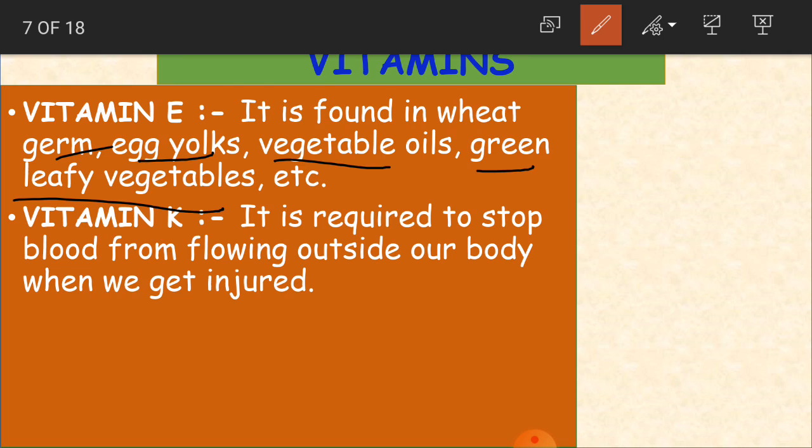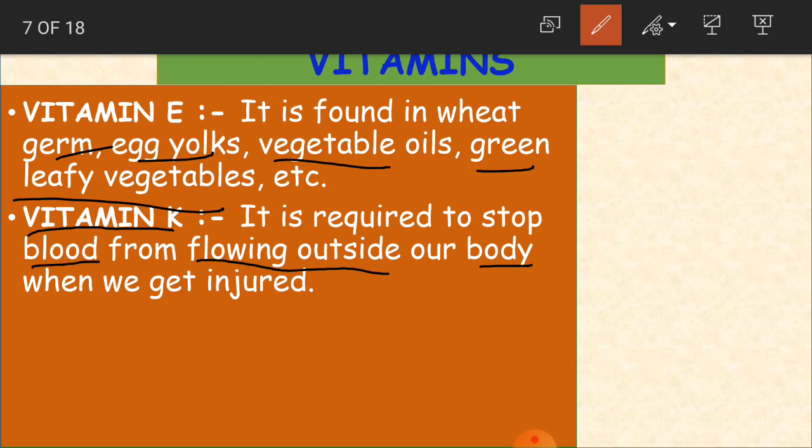Now if a large amount of blood is coming out, then our body goes into a danger position. So to stop that we need vitamin K. If we have vitamin K in our body, it is going to protect us by stopping the blood from flowing outside our body when we get injured.